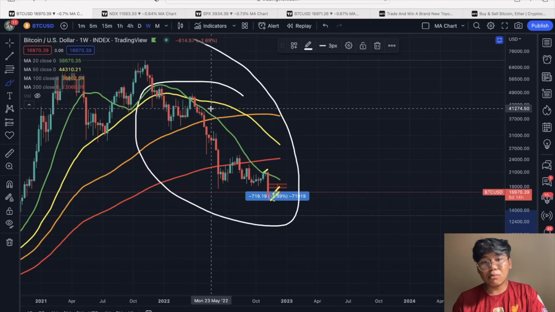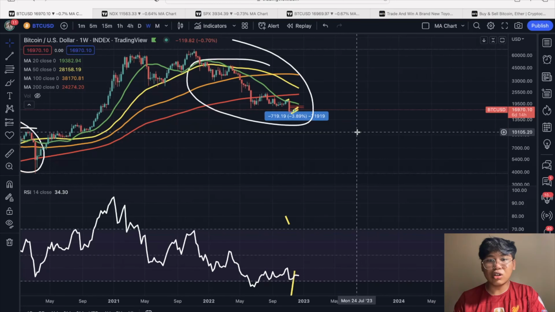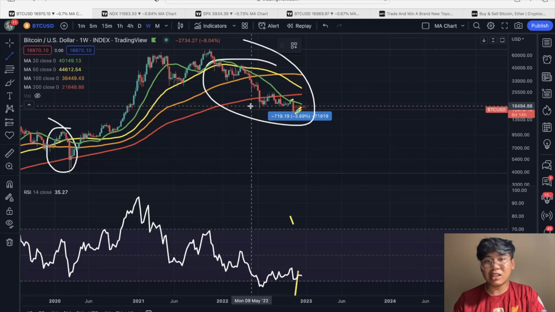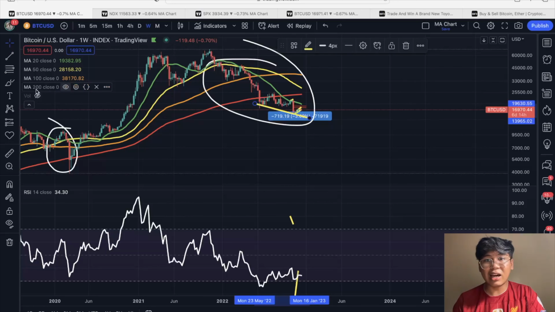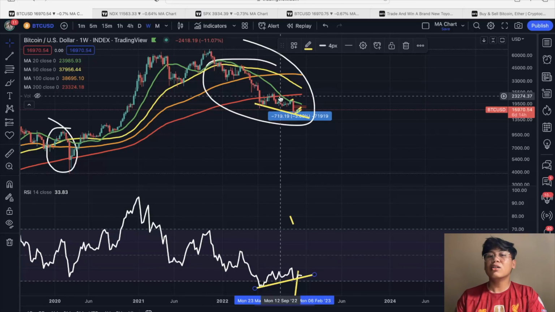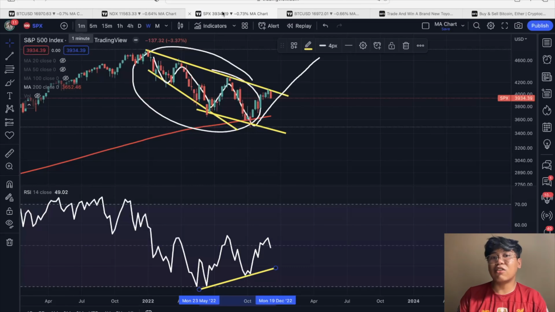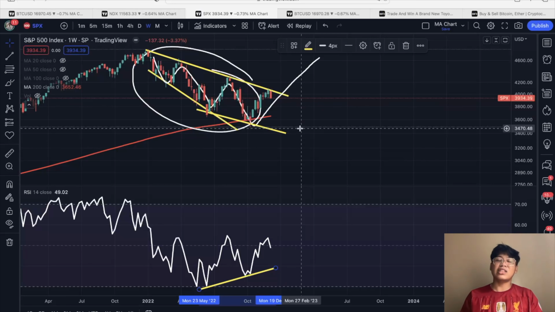And right now for the Bitcoin price action, wala tayong broadening falling wedge, but as you can see dito kay Bitcoin, you can see na we are also forming that declining price while RSI is also increasing. So right now it's actually looking good for both, not only Bitcoin but as well as the Nasdaq chart as well as the S&P 500. So right now we are looking very good within the whole market. So right now it's a very good investment opportunity for the long term.